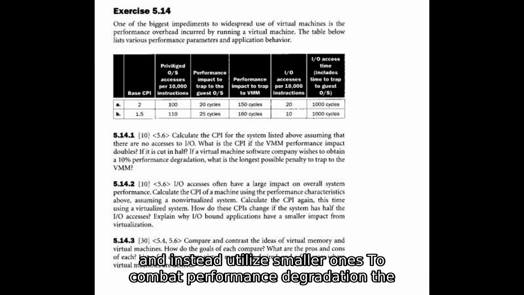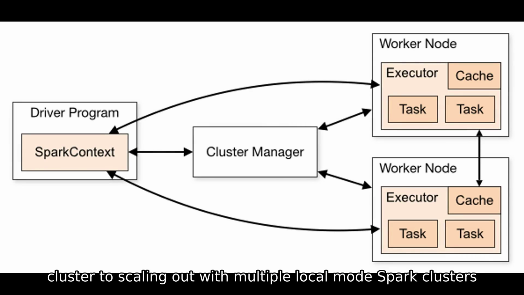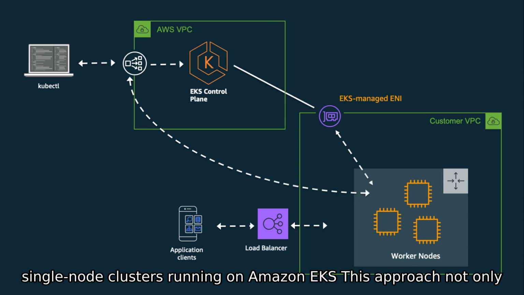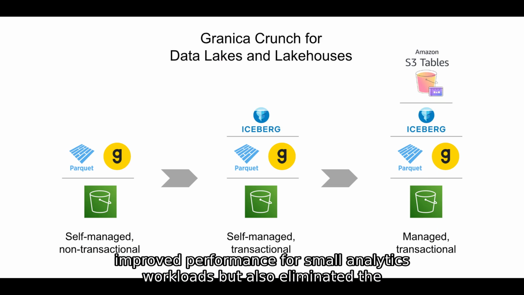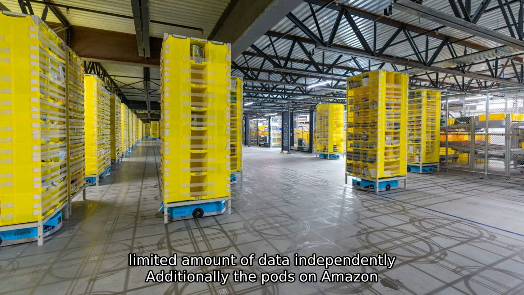To combat performance degradation, the team shifted their strategy from scaling up a single Spark cluster to scaling out with multiple local mode Spark clusters. Single-node clusters, running on Amazon EKS. This approach not only improved performance for small analytics workloads but also eliminated the need for remote shuffles, as each local mode handled a limited amount of data independently.